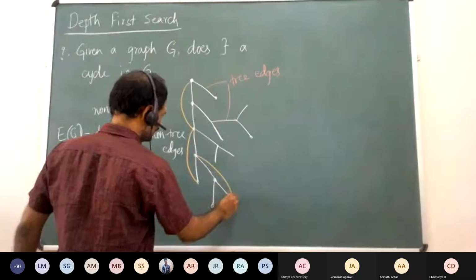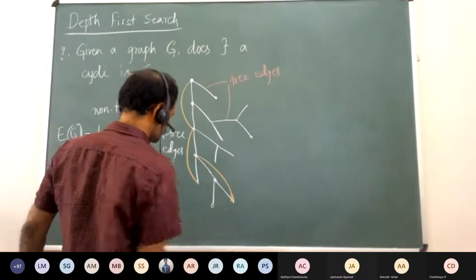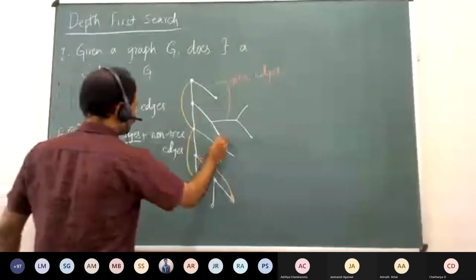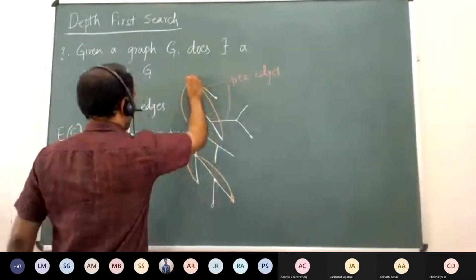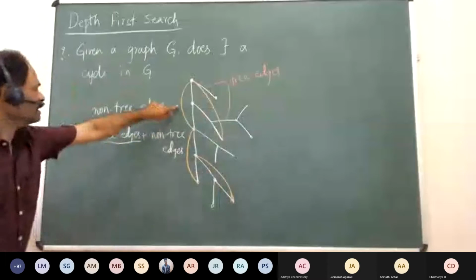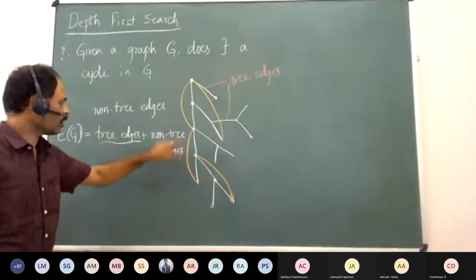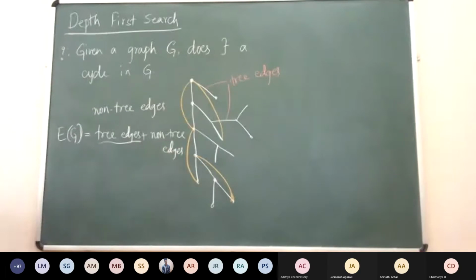It can be something like this, or maybe something like this. These are non-tree edges. I don't know whether you can see the color; these are orange, which is not white. So these are non-tree edges.